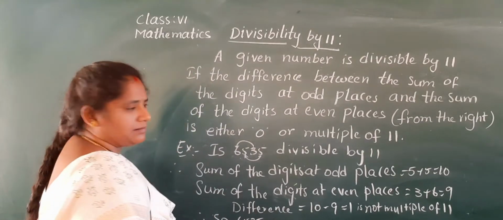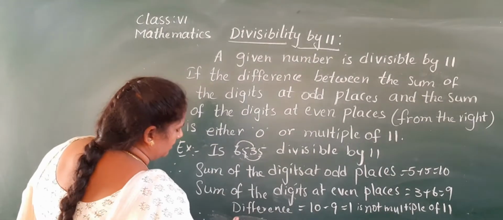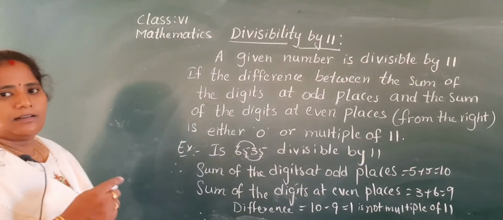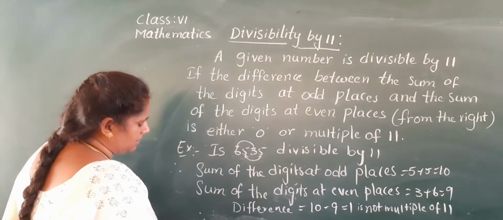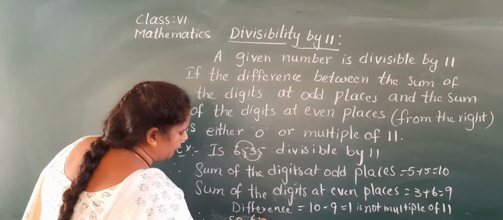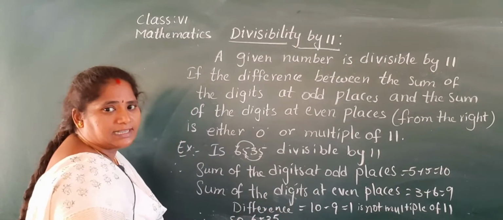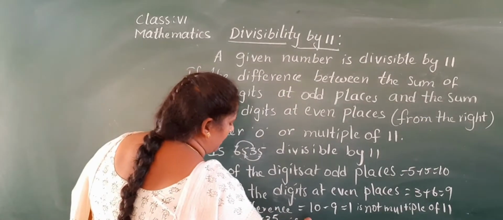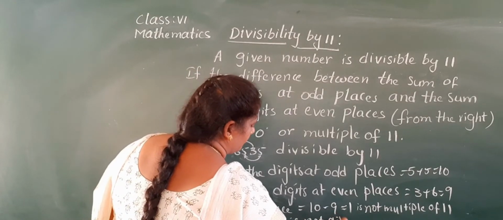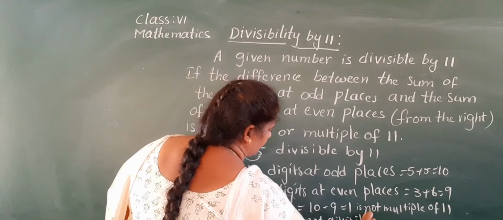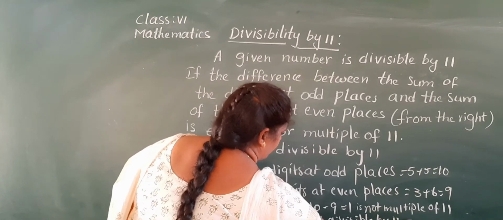So 6535. We can't see this, Nana. I will write next. So 6535. Can you see the board?